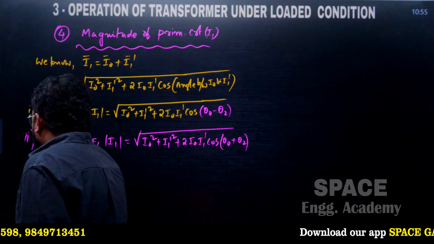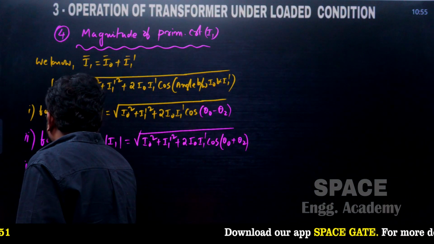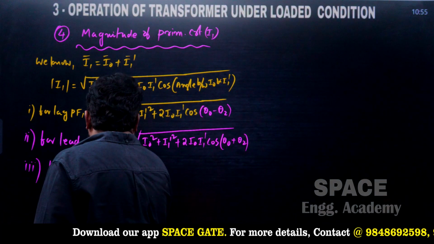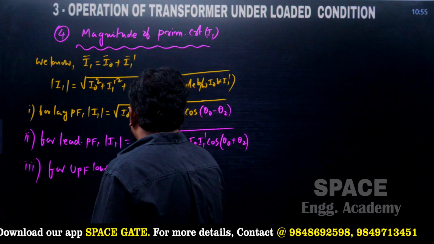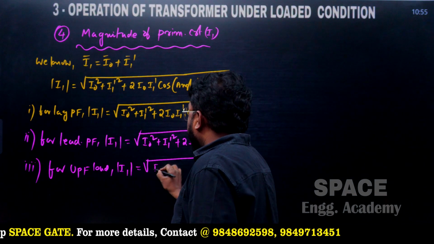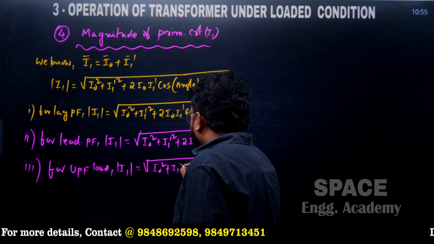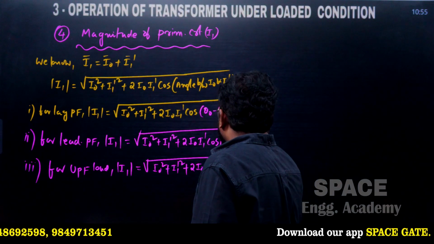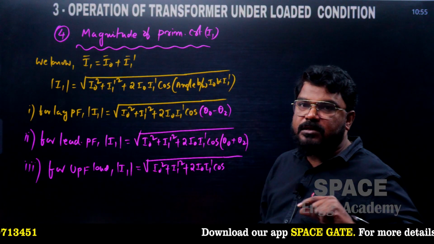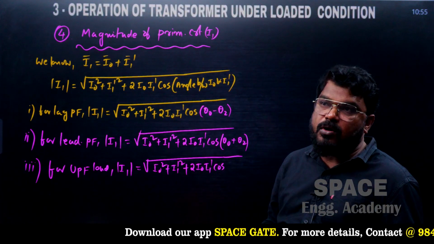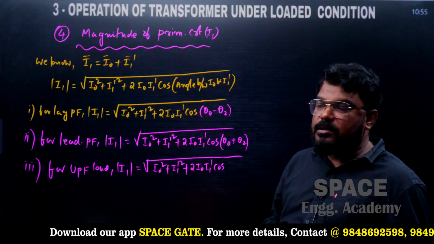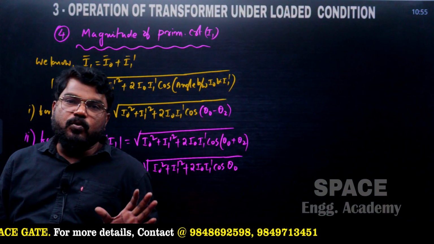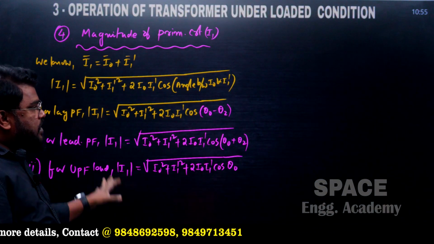And the third case, for unity power factor load, the magnitude of I1 is equal to the square root of I0² + I1'² + 2·I0·I1'·cos theta naught. For unity power factor, cos theta 2 is equal to 1, so theta 2 is equal to 0. So this is the magnitude of the primary current. How do we calculate the magnitude of the current?